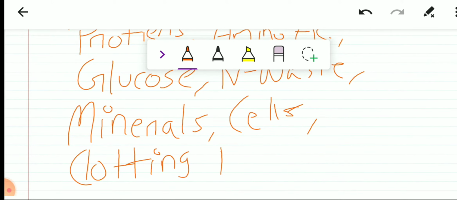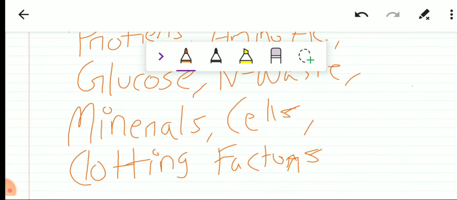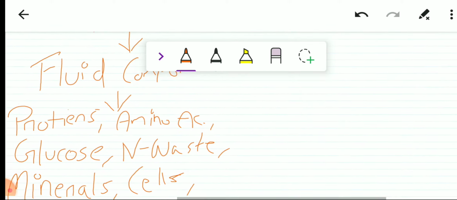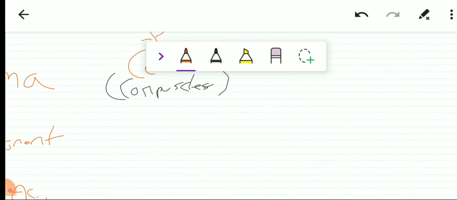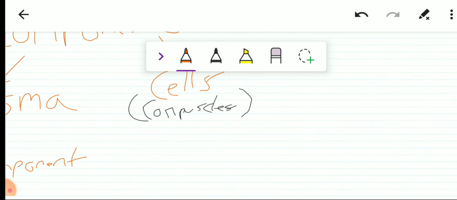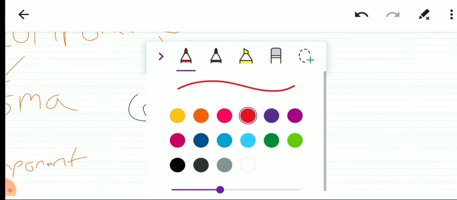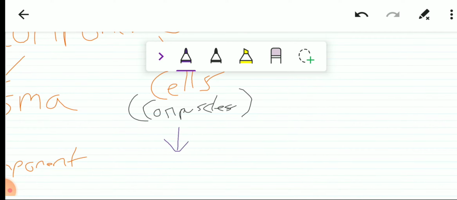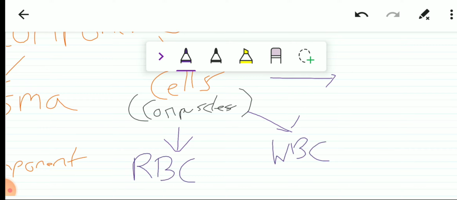Write each and every fact, from the point of view of knowledge. These will be helpful and will also help you to crack your boards. So we have talked about plasma. Now it is time to talk about the cells. There are three types of cells present: RBC, WBC, and platelets.